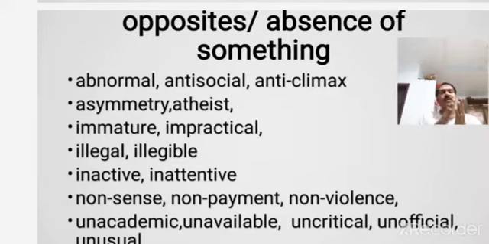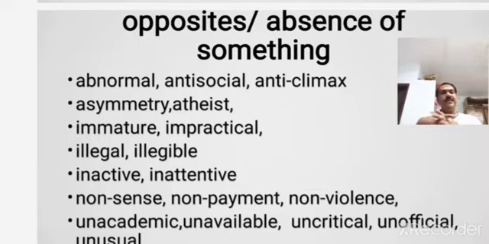So symmetry and asymmetry. In the same way, theist and atheist. So a single letter can also function as a prefix, and just by adding one single letter it has created another word which is opposite in meaning.